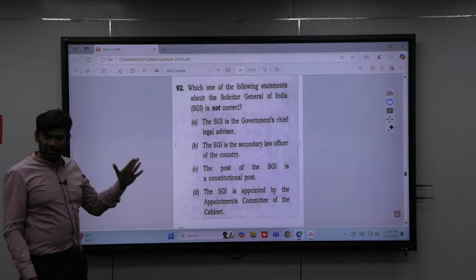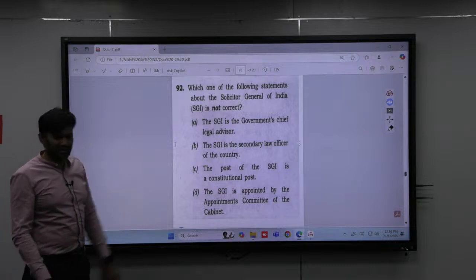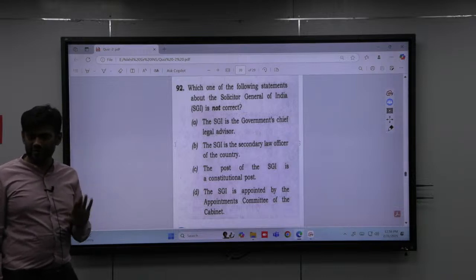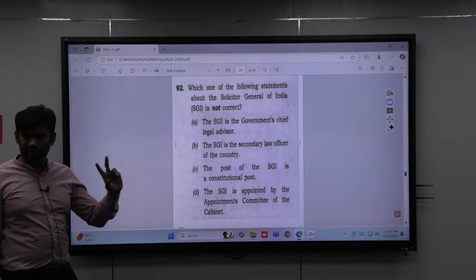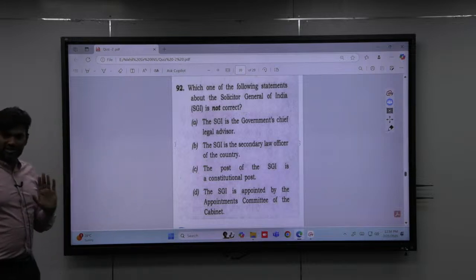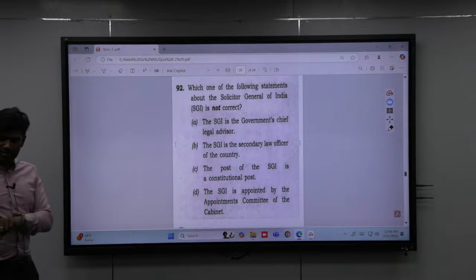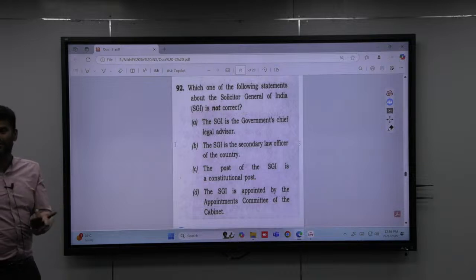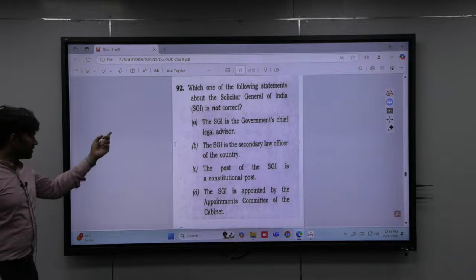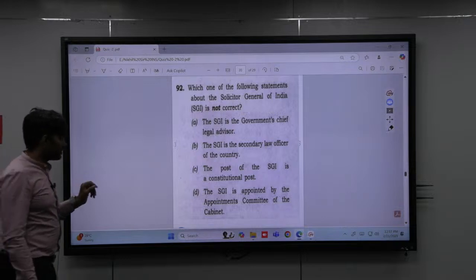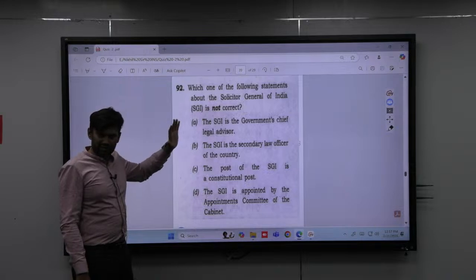So here the question has been dropped. Why? Because they have by mistake given two incorrect statements and asked you to identify the correct ones. SGI is not a constitutional post. The Constitution only mentions the Attorney General of India. Under the rules, you can have a Solicitor General and additional Solicitor Generals. The second one is not the chief legal advisor to the government; the chief legal advisor to the government is the Attorney General of India. There are two statements which are incorrect.